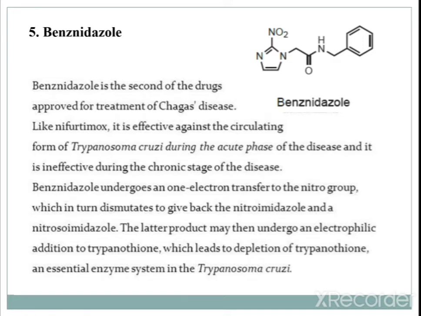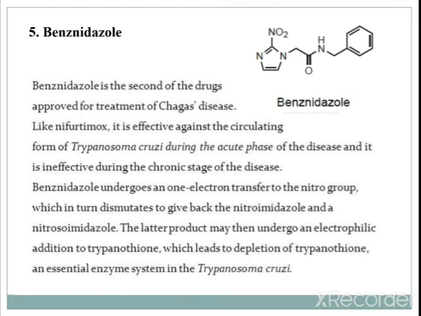Like nifurtimox, it is effective against the circulatory form of Trypanosoma cruzi during the acute phase of the disease, and it is also effective during the chronic stages of the disease. So, in chronic conditions it is also effective.